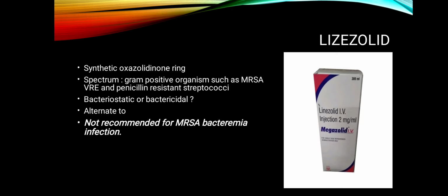Linezolid is the next topic, and it is also a protein synthesis inhibitor. It is a synthetic oxazolidinone. Its spectrum of activity covers gram-positive organisms such as MRSA, VRE, and penicillin-resistant streptococci. Is it bactericidal or bacteriostatic? Basically, it is bacteriostatic. It is an alternate choice of treatment in the case of MRSA or VRSA. It is not recommended for MRSA bacteremia infection.